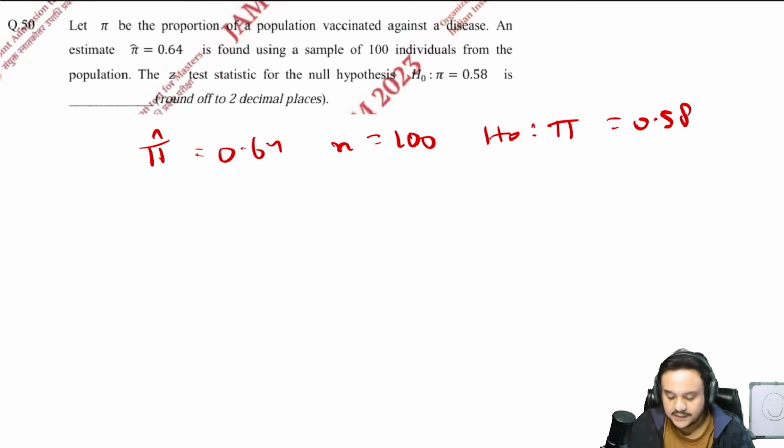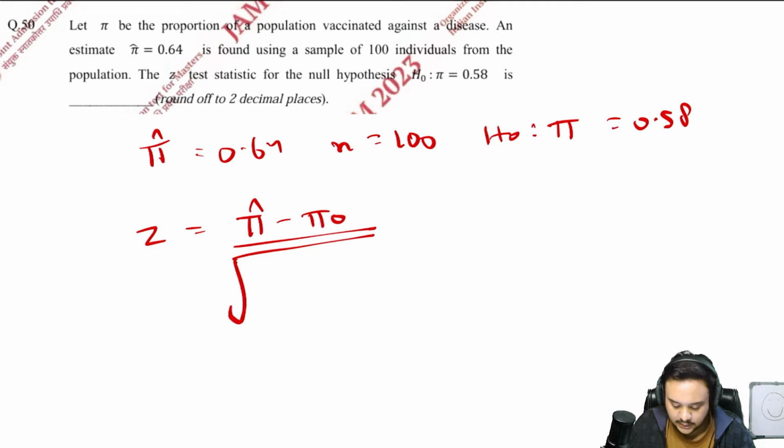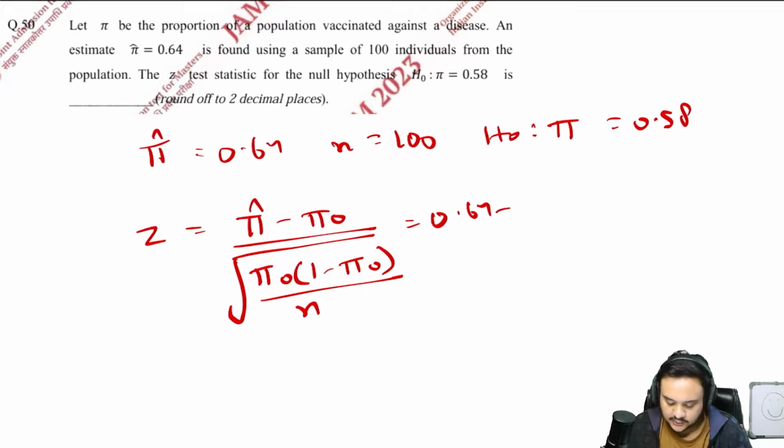So there is a direct formula when you are trying to use the Z statistic for the proportion test, which says that Z is equal to pi hat minus pi naught divided by under root pi naught multiplied by 1 minus pi naught upon n. Okay, so now what you can just do is plug in the values, 0.64.